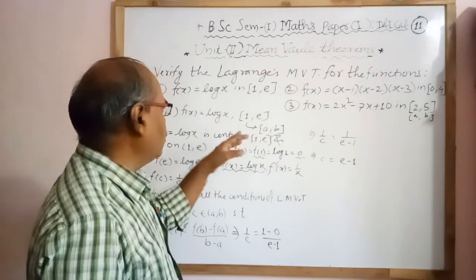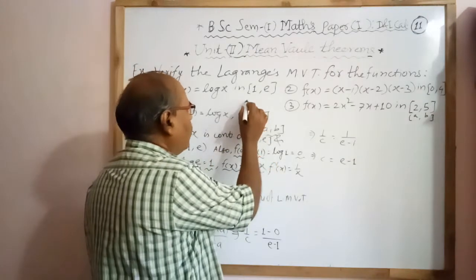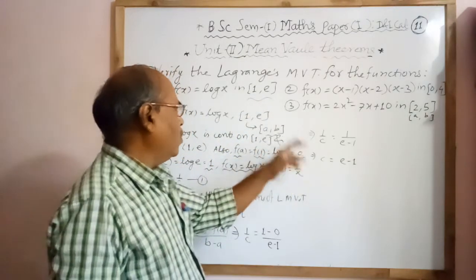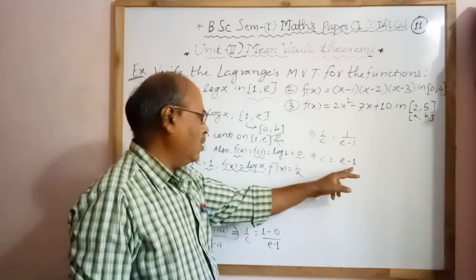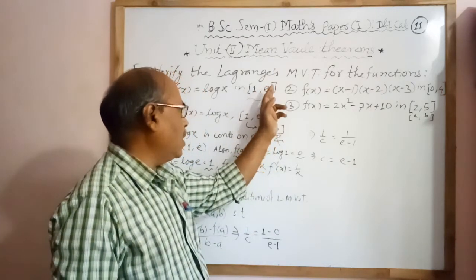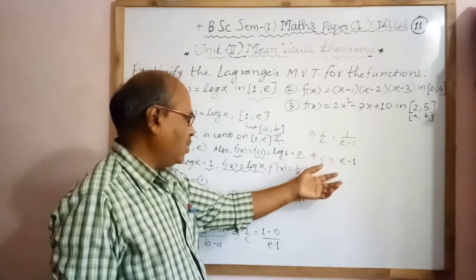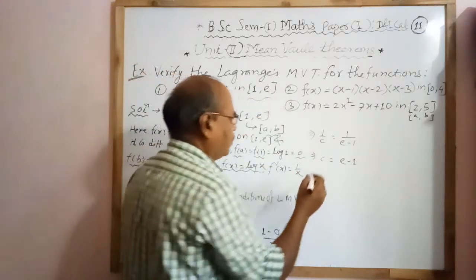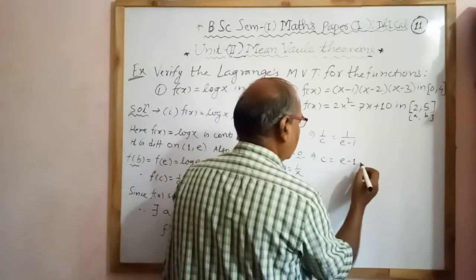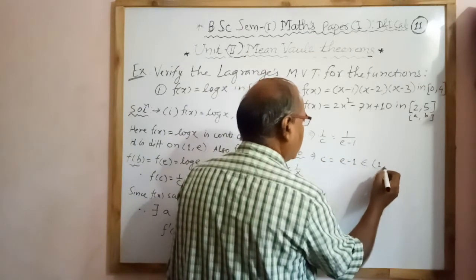Now this c belongs to the open interval 1, e, because the interval contains values from 1 to e. Now e minus 1 is a value less than e. Therefore we say that this value of c lies in the open interval 1, e.